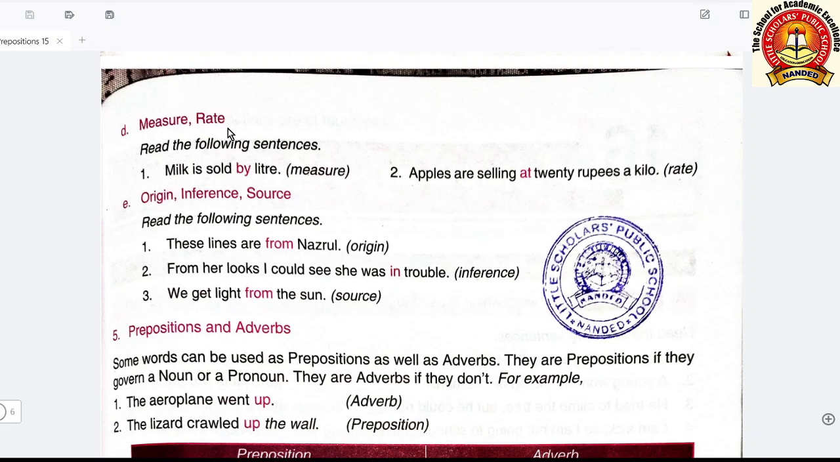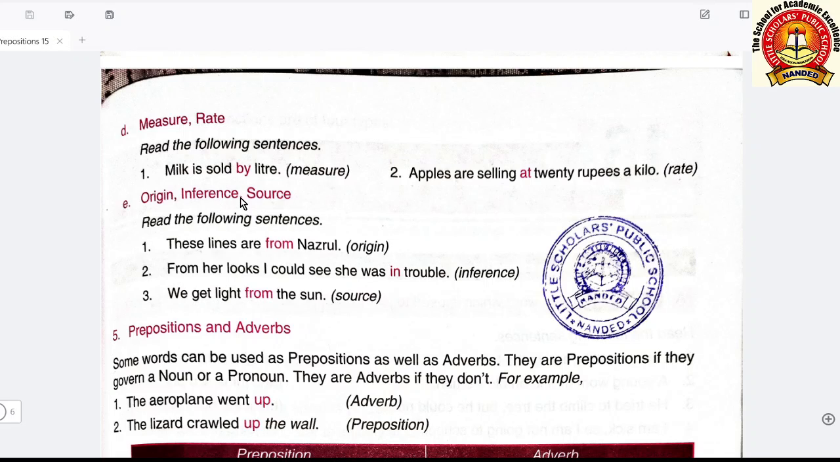Now measure or rate. Milk is sold by liter. Apples are selling at 20 rupees a kilo. This is how rate is shown. Whenever you state the rate, at what rate or at what cost, that time you use the preposition at. Then milk is sold by liter. So by, whenever measurement is there, by kilo, such measurements are done with the help of the preposition by.